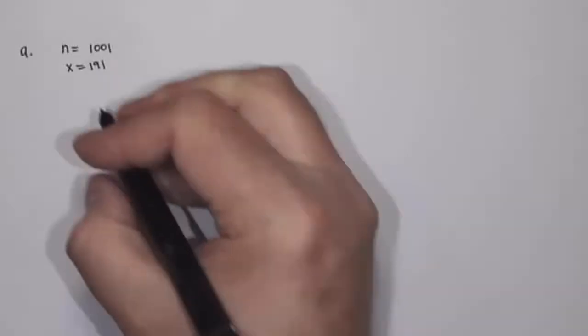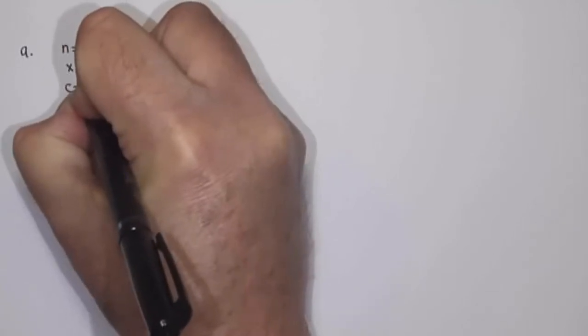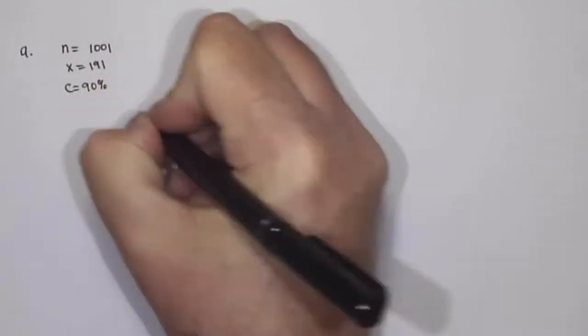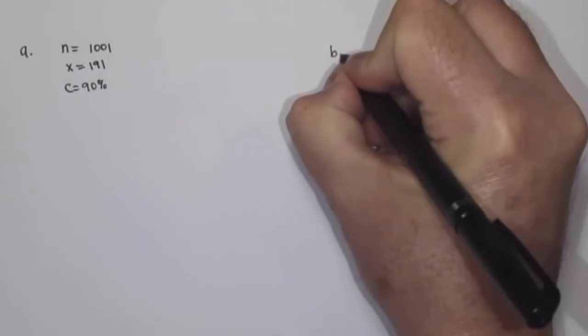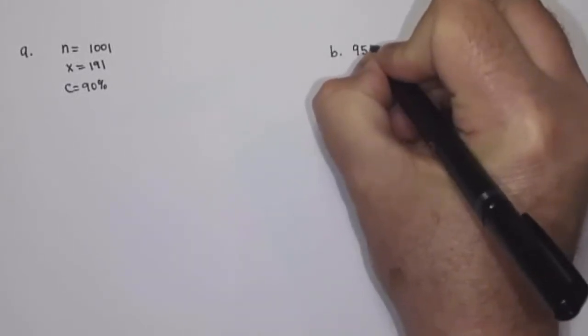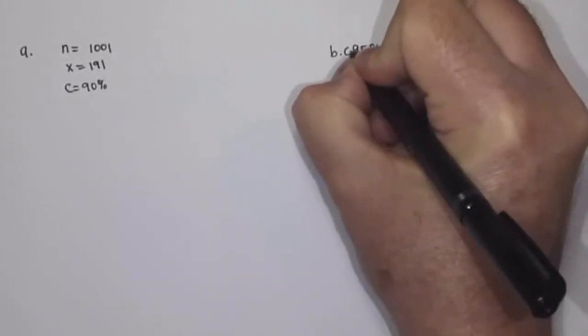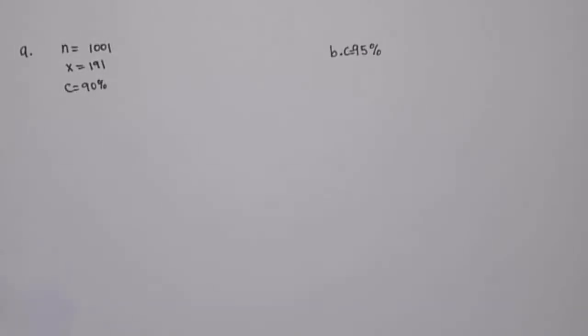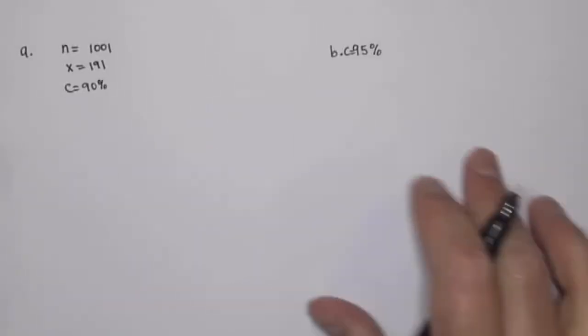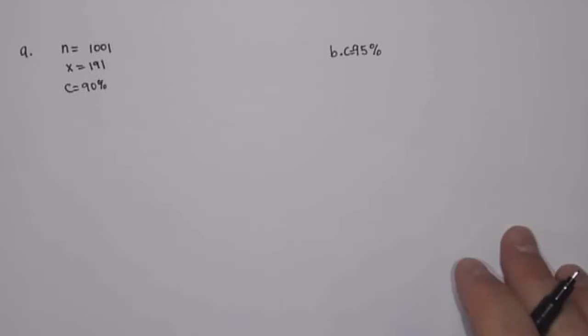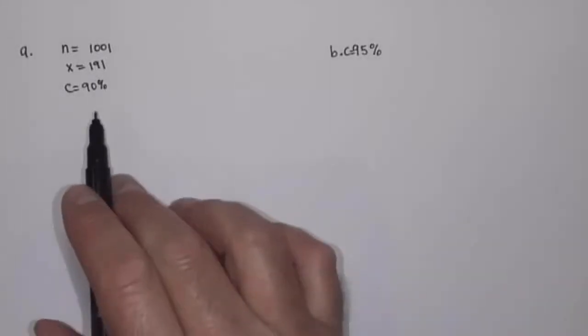In part A, we want to find a 90% confidence interval. In part B, we want to find a 95% confidence interval. So the work will be essentially the same with just a difference in what the critical value is.